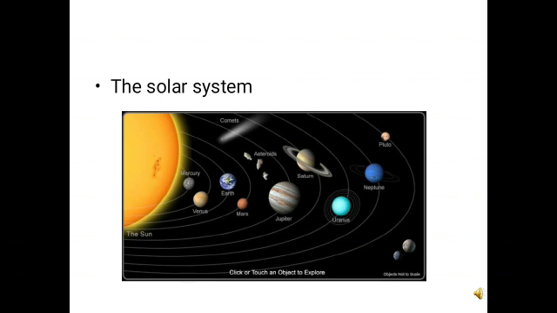Our solar system consists of stars, and the biggest star is the Sun, which is the closest star to the Earth. Our solar system also consists of various planets as well as satellites.